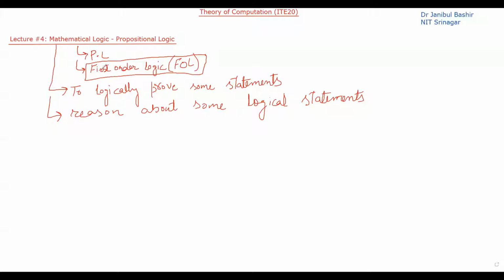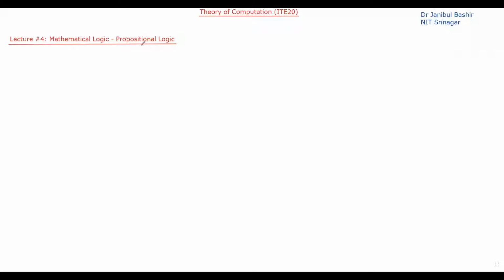What is propositional logic and what are the different components that we have to discuss in it? Before discussing what propositional logic is, we have to understand what a proposition is. What do you understand by a proposition?